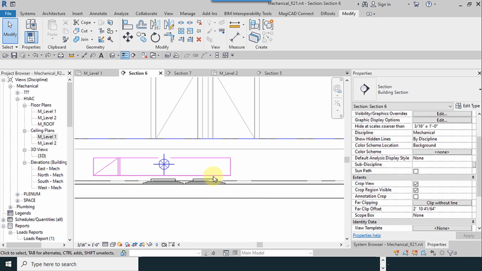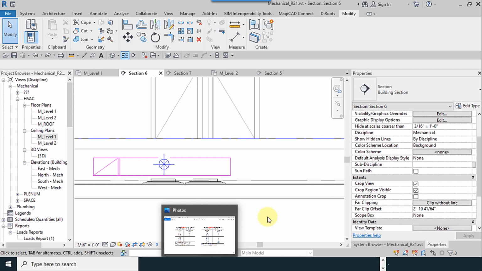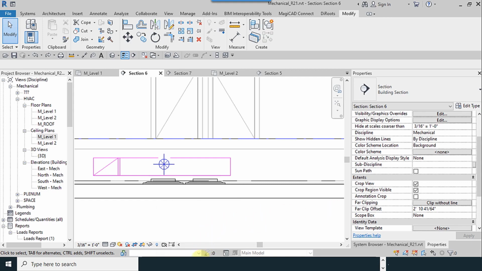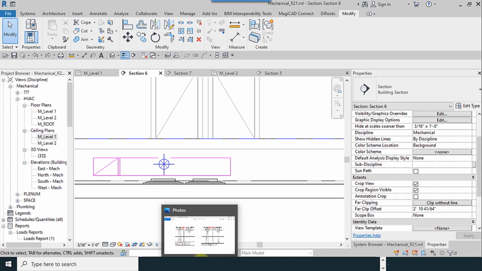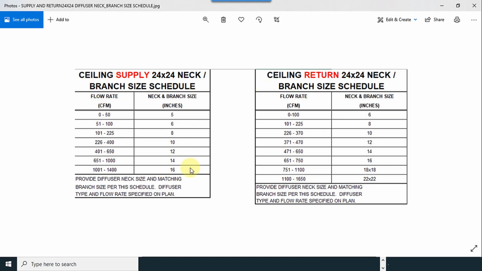For calculating the entrance of your diffusers, you can use the table which I give you, which is the universal standard, or if you have your table, you can use it. It depends on the designer or project manager, which is the mechanical engineer.